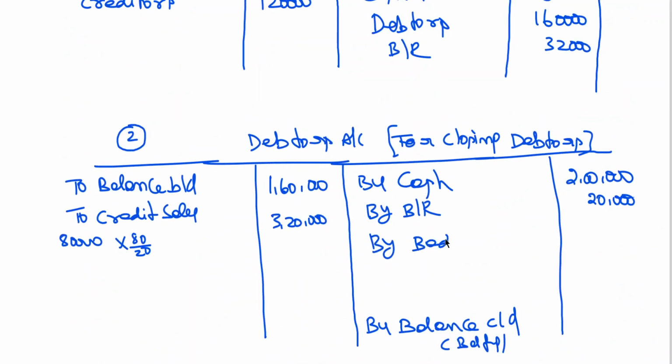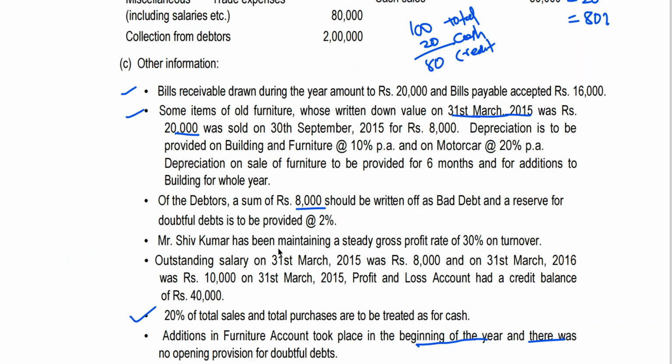I told you a number of times, provision is not to be taken to trading account. My bad debts are 8,000 rupees. Okay, this is also provision; we calculate it later on, after getting the closing balance.